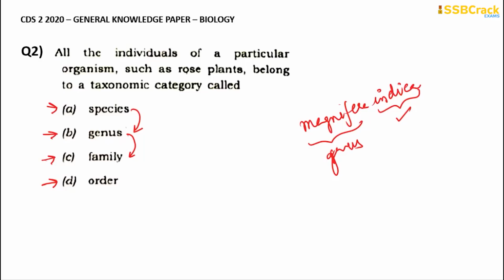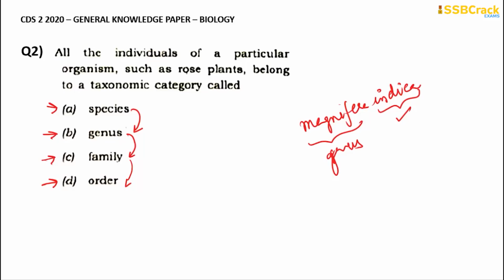You can see that the order and other higher taxonomic categories are identified based on aggregates of characters. Order being a higher category is the assemblage of families. So various assemblages of families will form an order, and the similar characters are less in number as compared to the different genera included in the family.